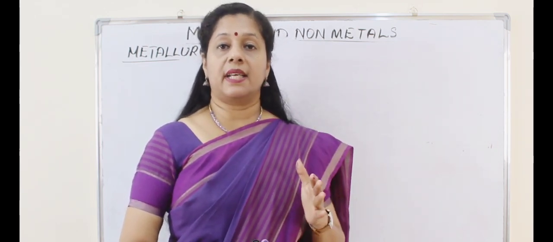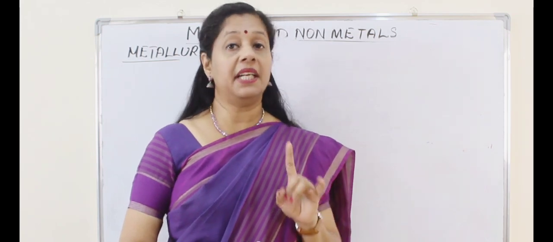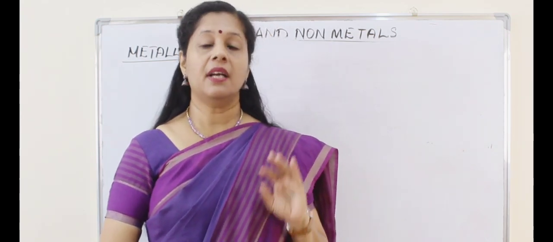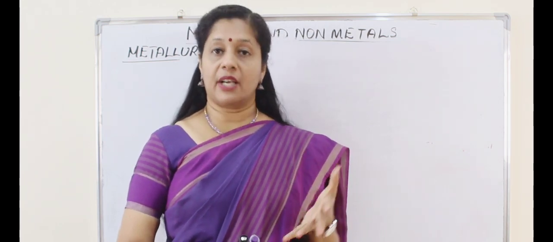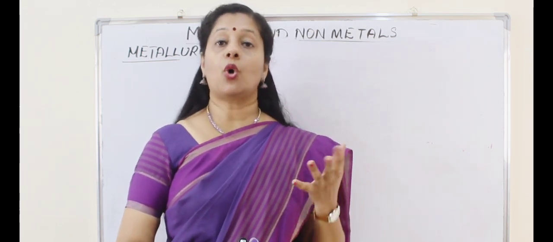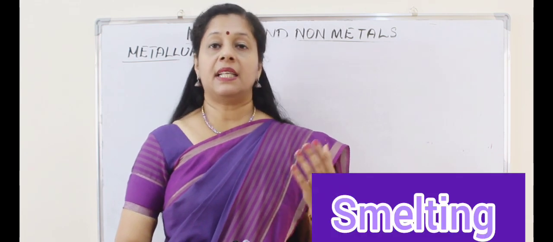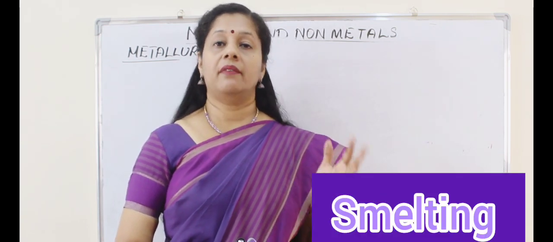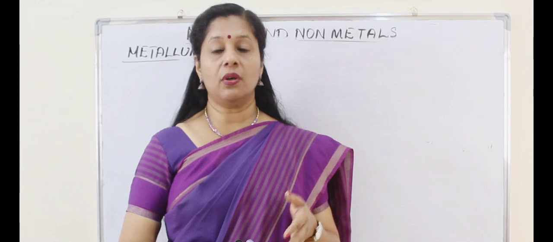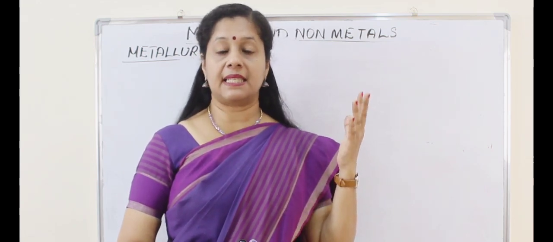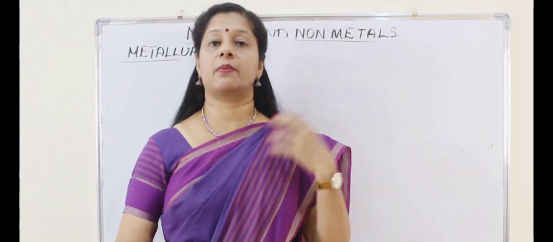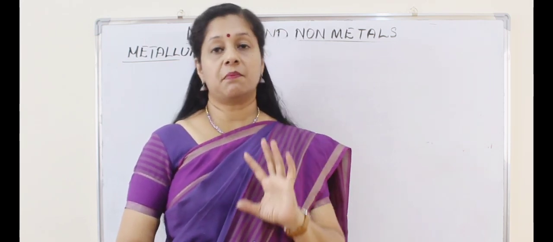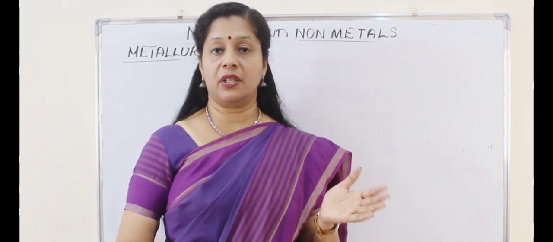Now this oxide we need to reduce. Here we need reducing agents. There are two types of reducing agents used. Either we can use a reduction reaction using carbon, coke, which is a form of carbon, that is called smelting. Or we can use a displacement reaction also. Some highly reactive metals like aluminium are used for displacement of the low reactive metals from their oxides. Both these processes can be used according to the need.